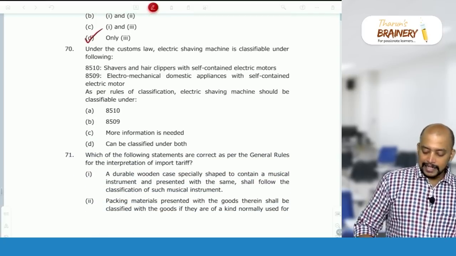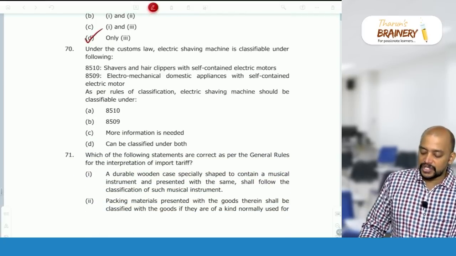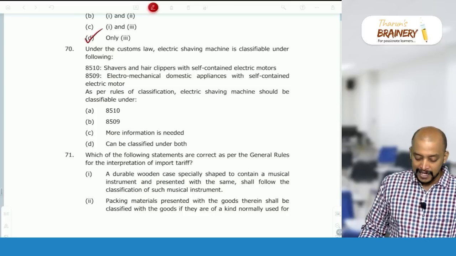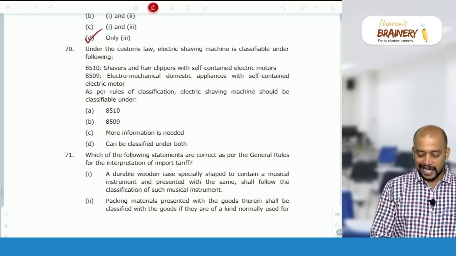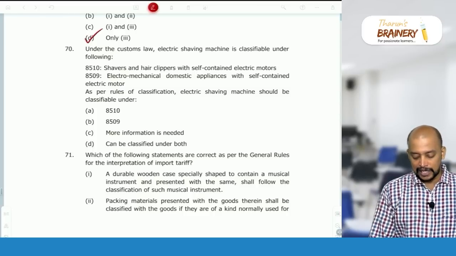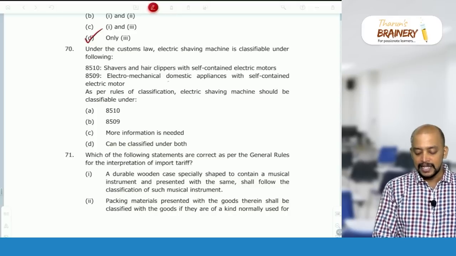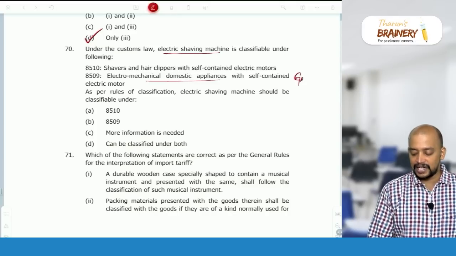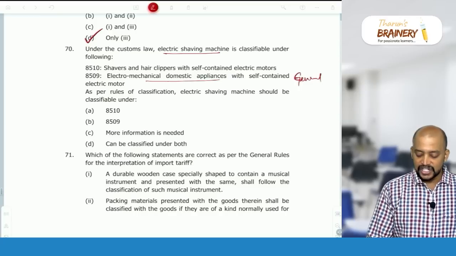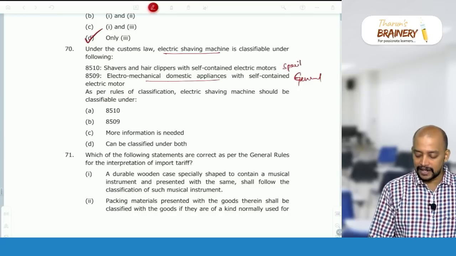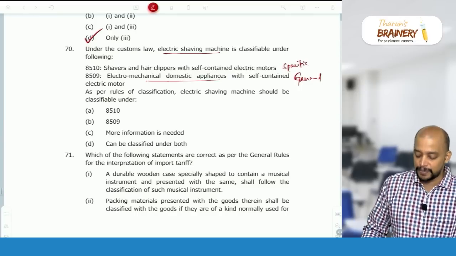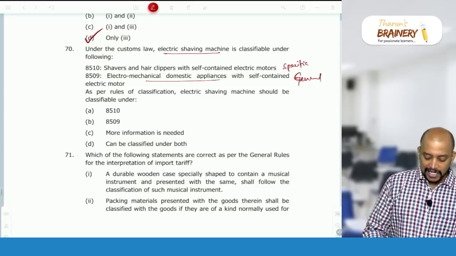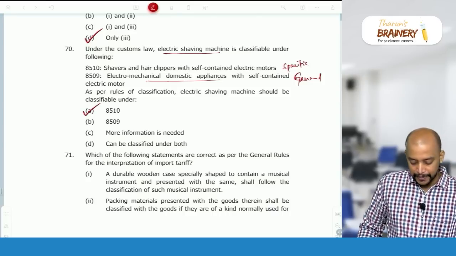Then under the customs law, electric shaving machine is classifiable under the following: 8510 shavers and hair clippers, 8509 electromechanical domestic appliances. So electromechanical domestic appliances is a general heading, whereas shavers and hair clippers is a specific heading. We have one rule which says prefer specific over general. So we need to classify it under 8510.